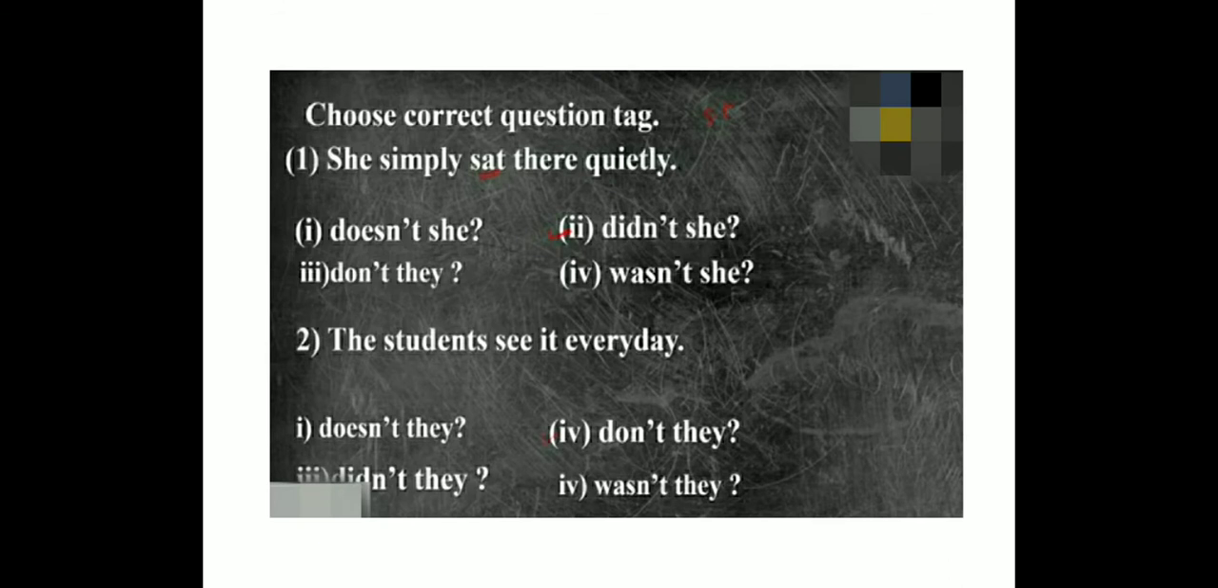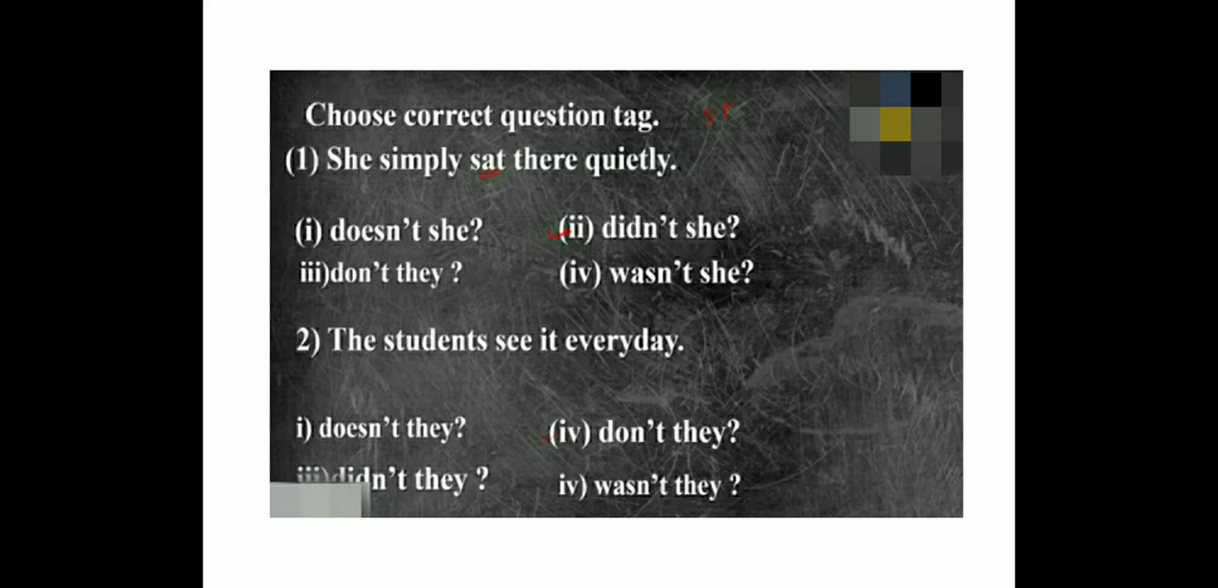Now, you have to find out the correct answer from this. Let's guess whether you understood the topic or not. Choose the correct question tag. She simply sat there quietly. So, which type of question tag will come here, boys? Doesn't she? Didn't she? Don't they? Wasn't she?